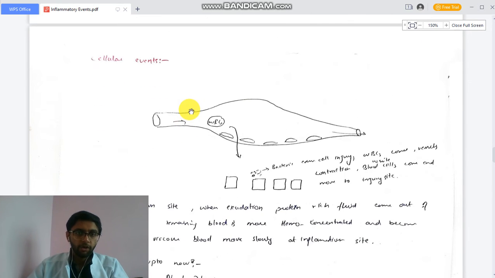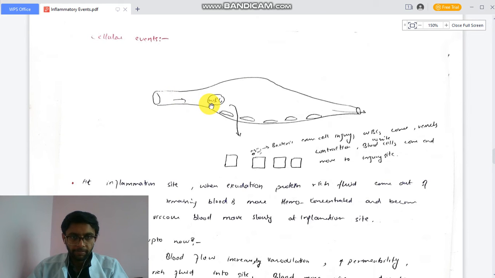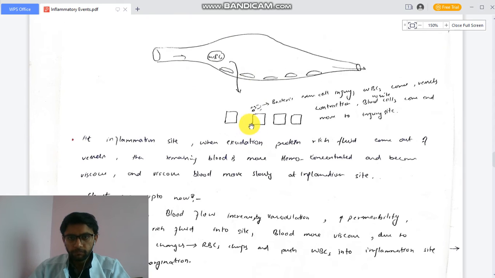Next are cellular events. How do cellular events take place? We know that during the vascular events, the permeability and the endothelial gaps increase, so WBC easily reach the injured site or the interstitial spaces. In cellular events we will discuss how WBC are pushed into the interstitial space. For example, there is a bacteria and an injured site, so our WBC have to come here, engulf these bacteria and destroy them. So how will this happen?